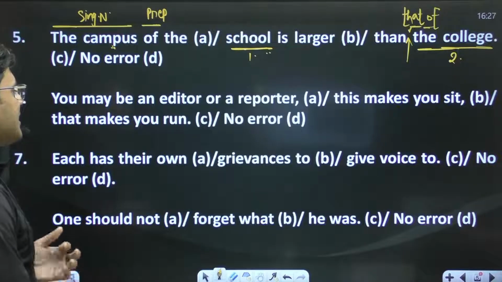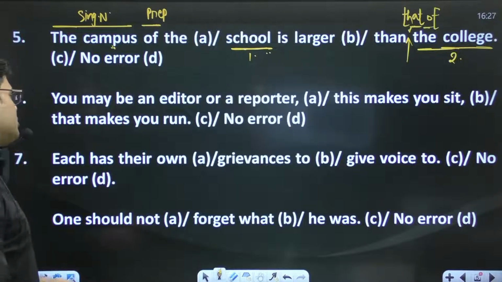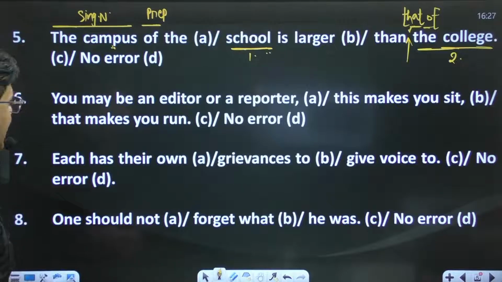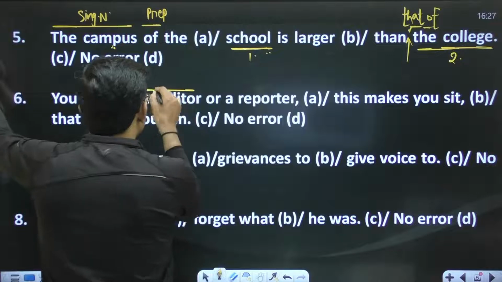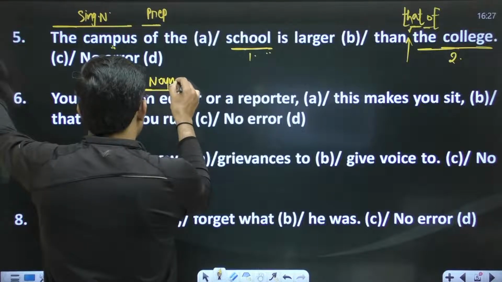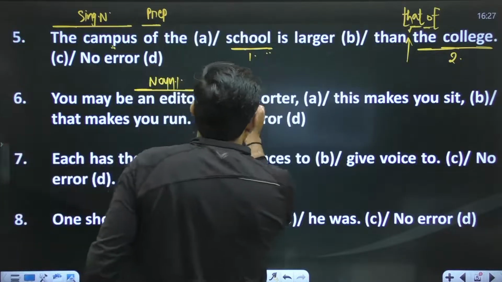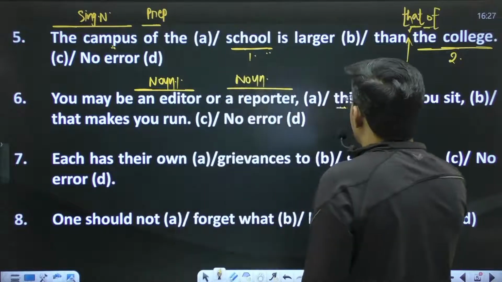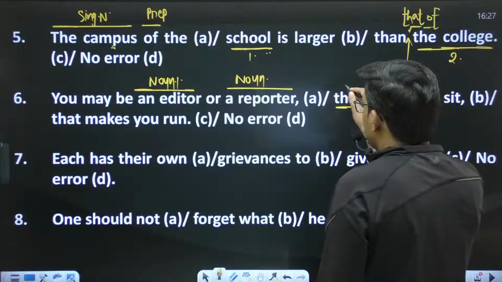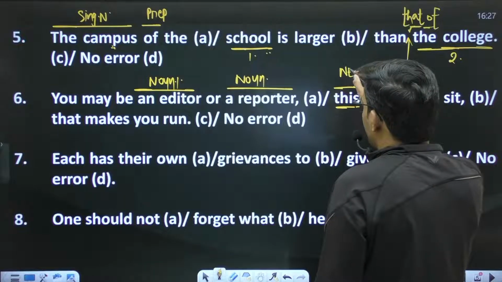You may be an editor or a reporter. This makes you sit, that makes you run. A very nice sentence. Okay, this editor is the first noun, noun 1, and reporter is the second noun. You know this demonstrative pronoun denotes near.